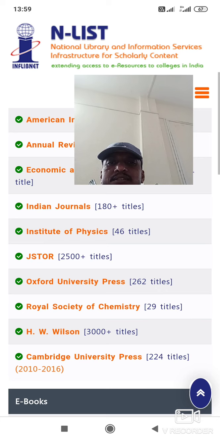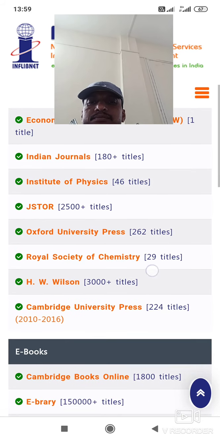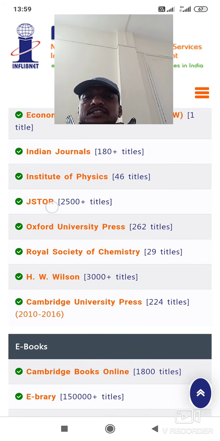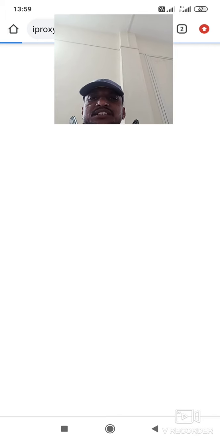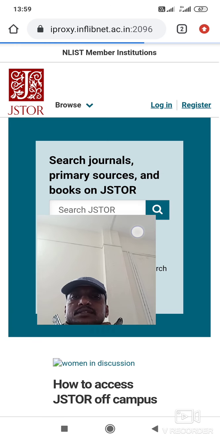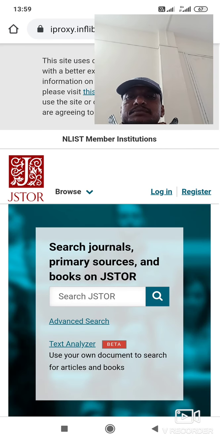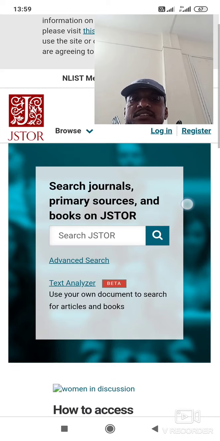and I would like to show the journals from JSTOR. Just click on the JSTOR platform, then it will open before you. It takes a little bit of time. Once the JSTOR platform is open, it shows the symbol of JSTOR.